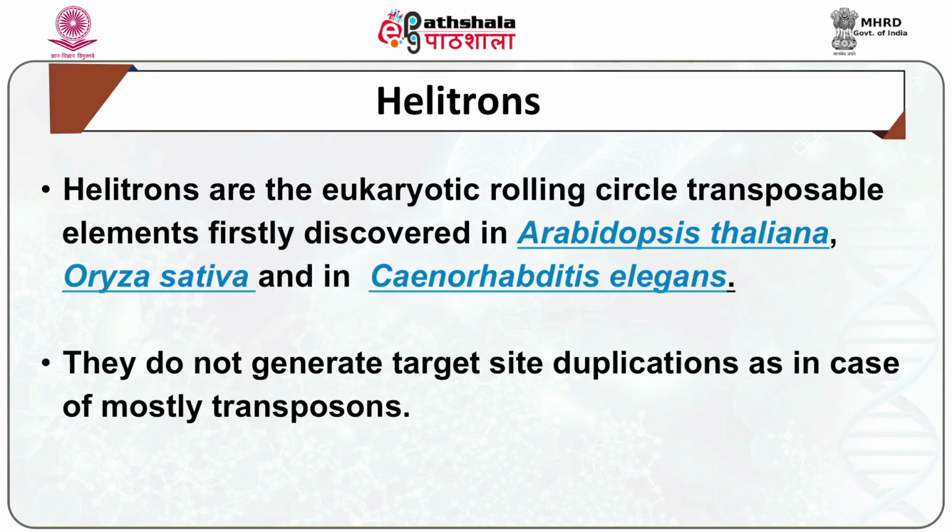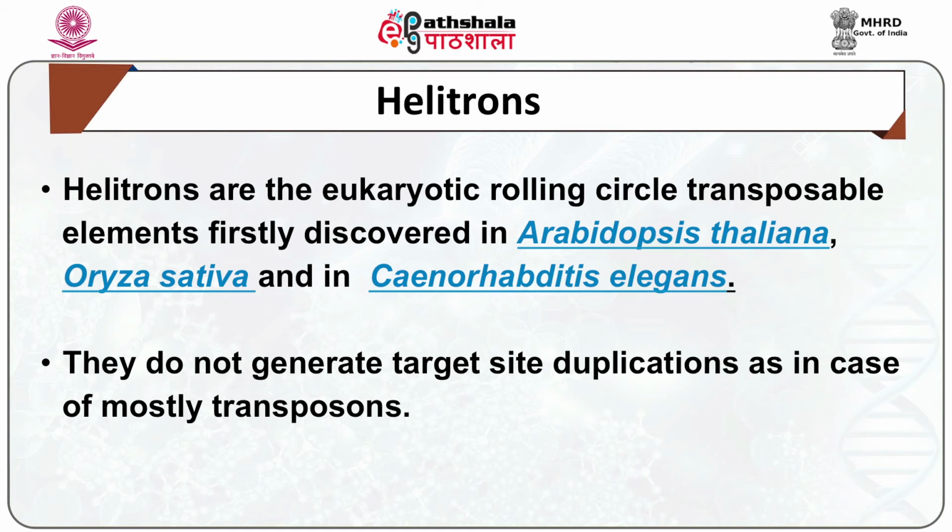Now, the next type of transposons are helitrons. Helitrons are eukaryotic rolling circle transposable elements first discovered in Arabidopsis thaliana, Oryza sativa and in C. elegans.